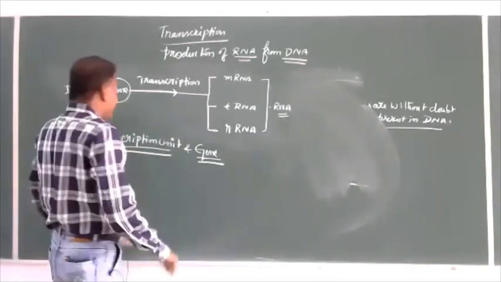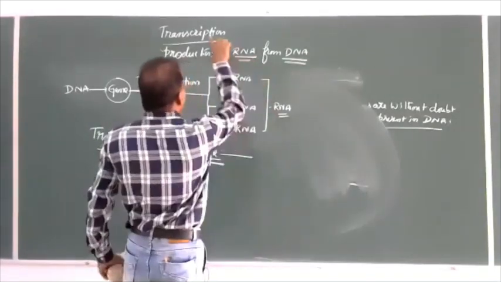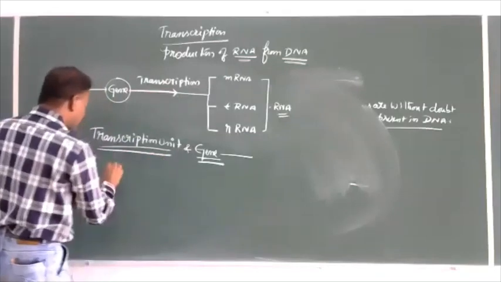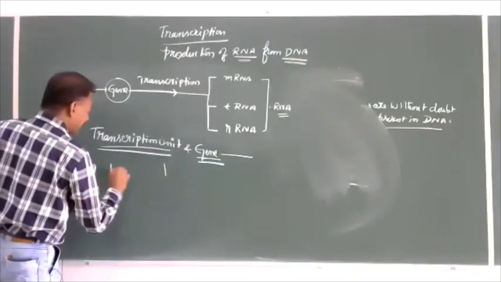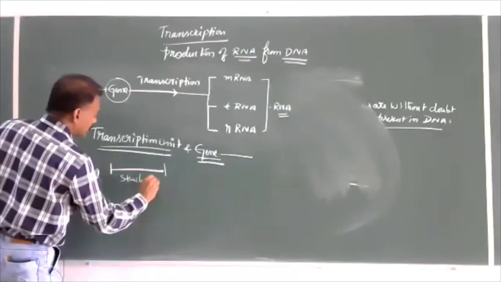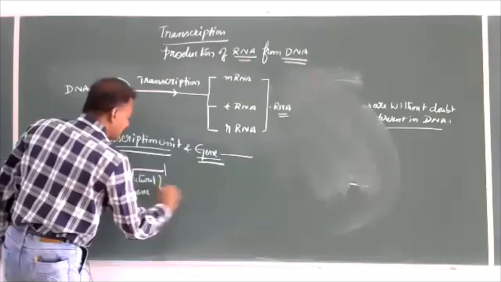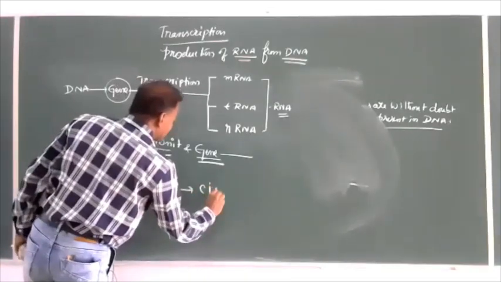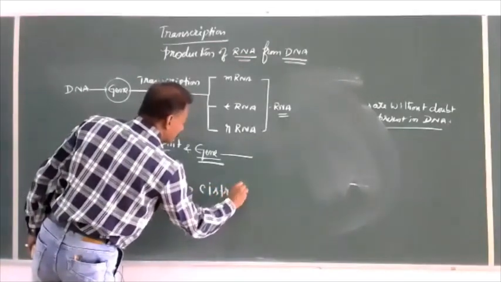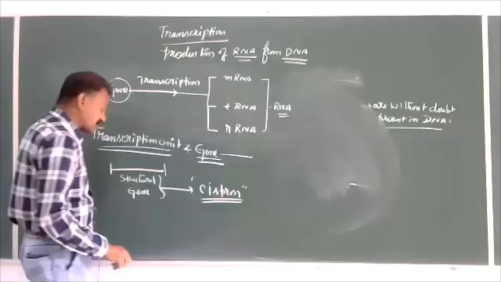Which part of DNA is acting as gene? The question comes when they ask this. Genes, in the transcription unit, we have seen the structural gene. This structural gene is called cistron. Structural gene is called cistron.